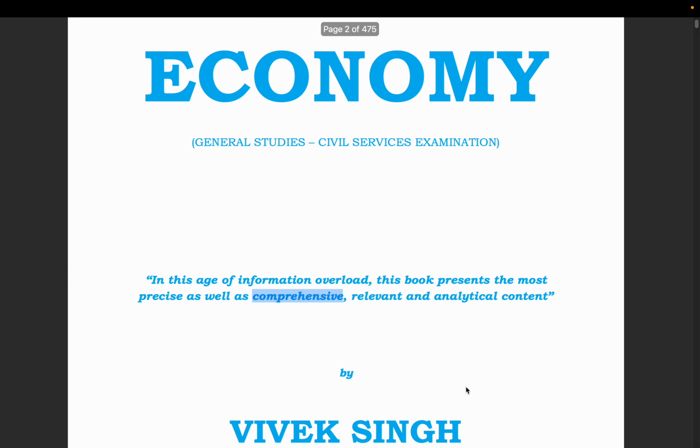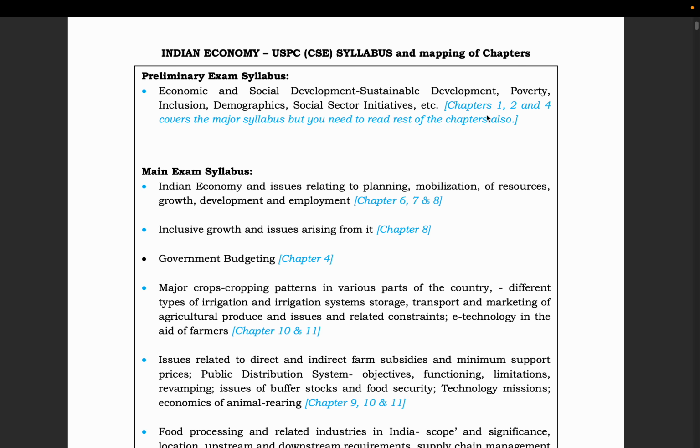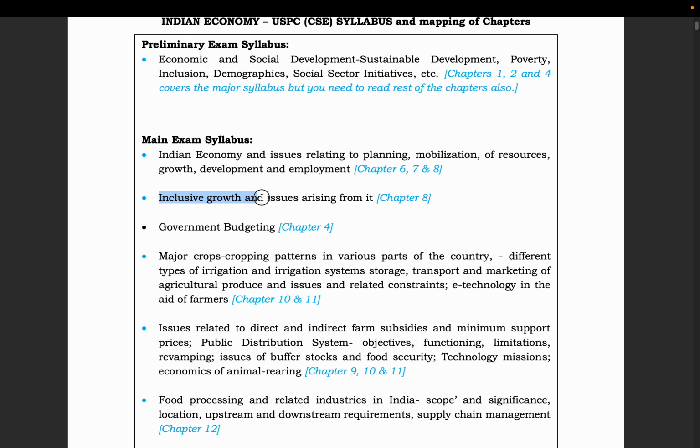If you see, if I show you chapters 1, 2 and 4, they cover the portions of the prelims examination which talks about economic and social development, sustainable development, poverty inclusion, demographics, social sector initiatives. And the mains examination syllabus, chapters 6, 7 and 8, they talk of Indian economy issues related to planning, mobilization of resources, growth, development and employment. Then there is inclusive growth and issues arising from it. It is covered in chapter 8.